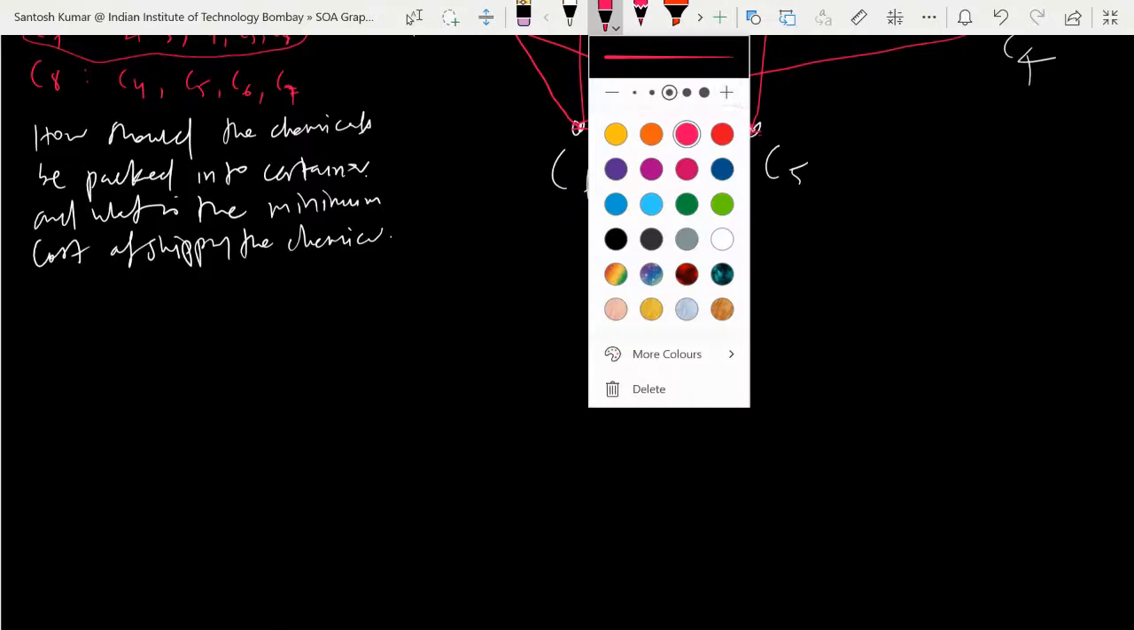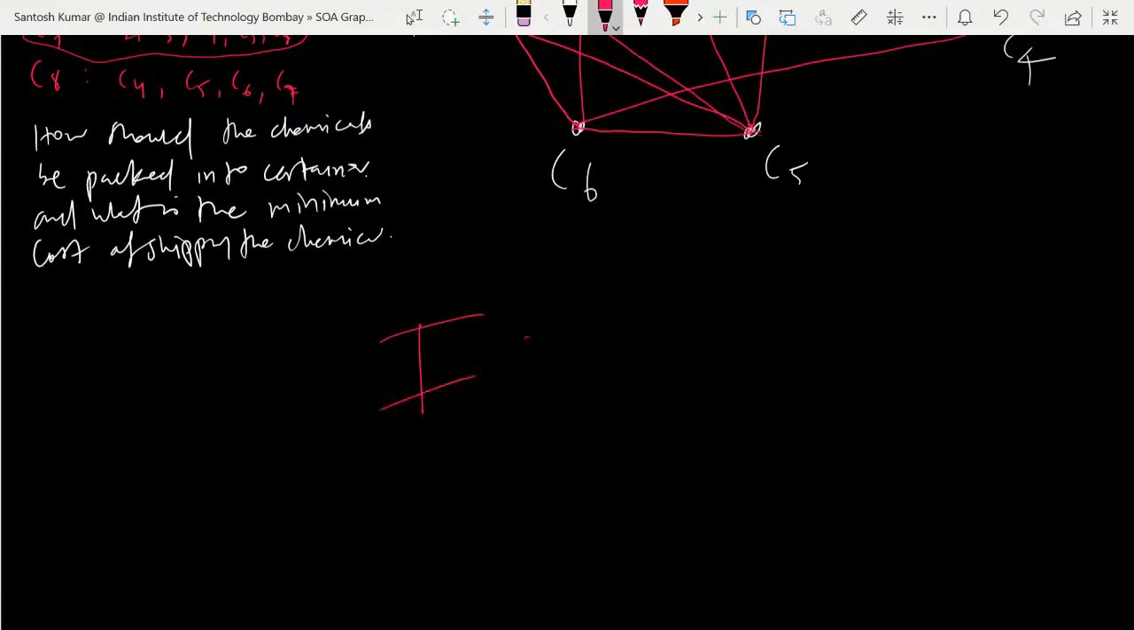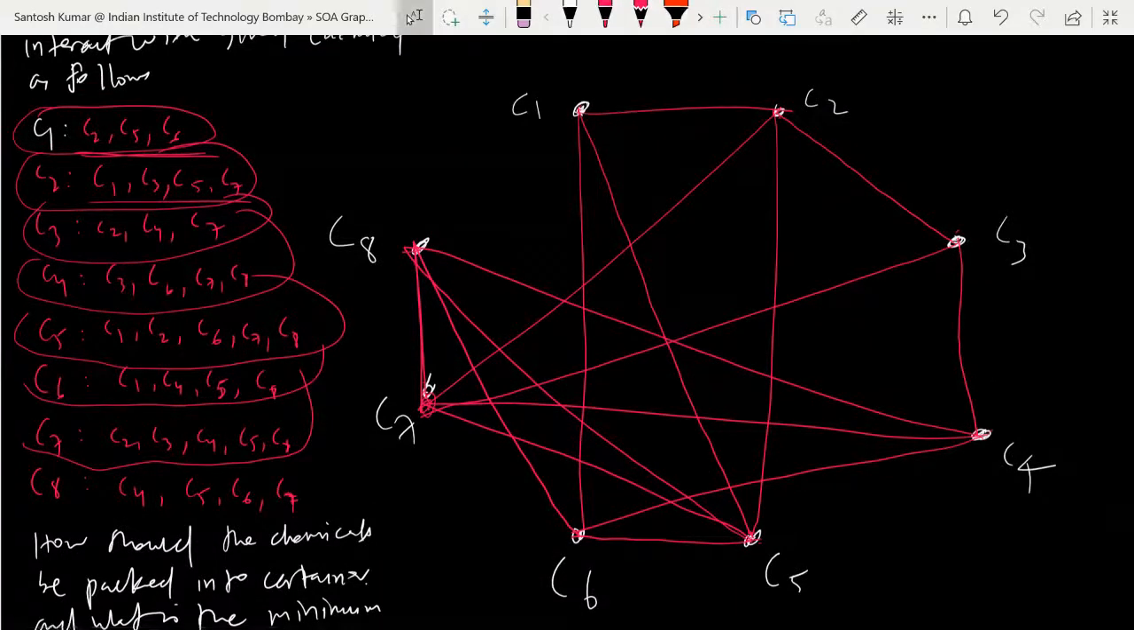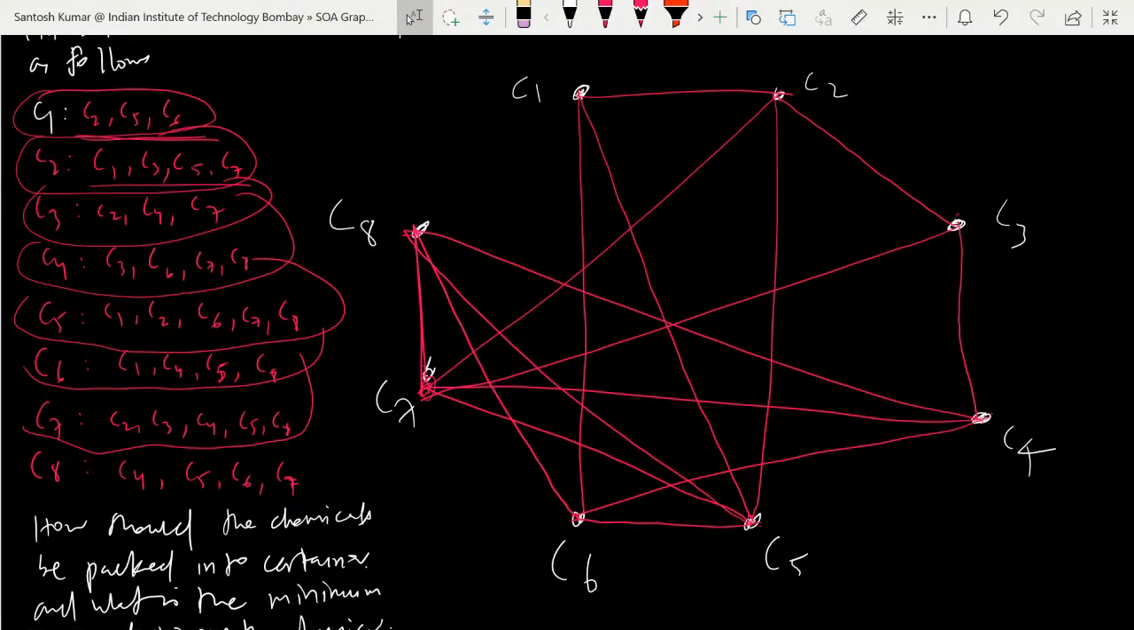Which chemicals will you put in the first container? Look at the graph and decide. You have to take non-adjacent vertices, but you have to make sure for the others also. With C1, which one do you want to take?